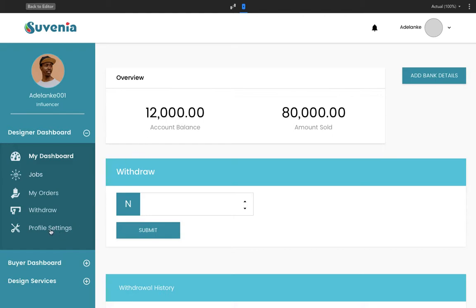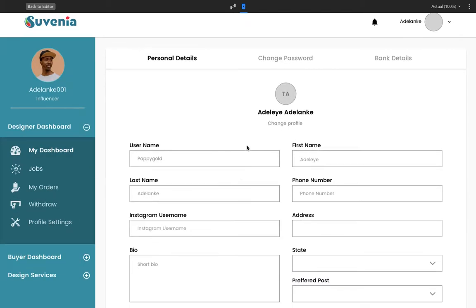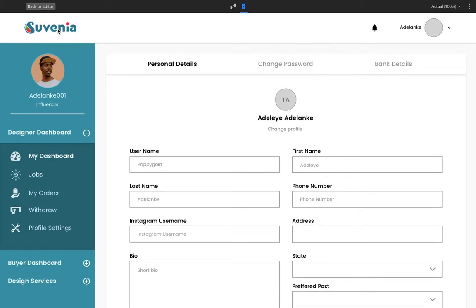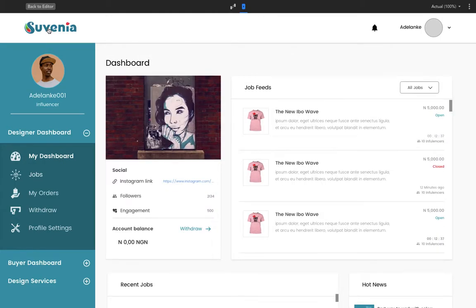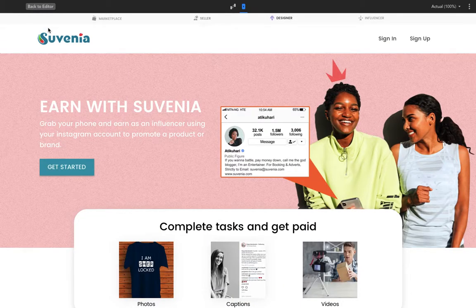An influencer is also able to edit their own profile settings, change their password, and provide their bank details. And that is pretty much the summary of all that's possible at the moment on souvenir.com.